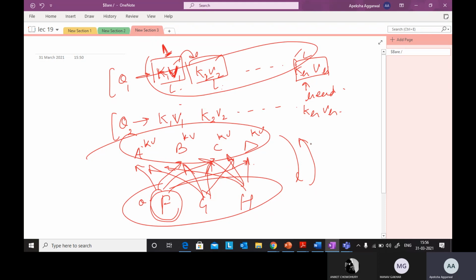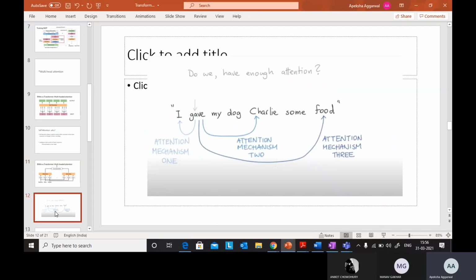While in RNNs you traverse from left to right, you store all the memory cells and so on. So it's like this. Okay, so this is an example they have shown.